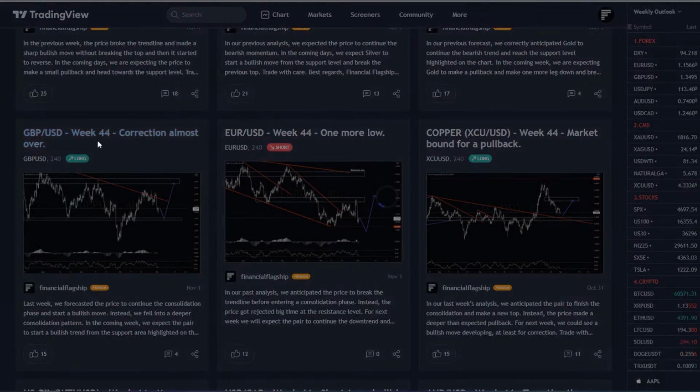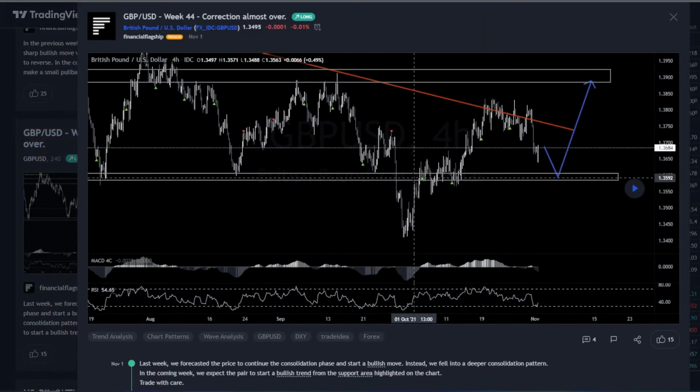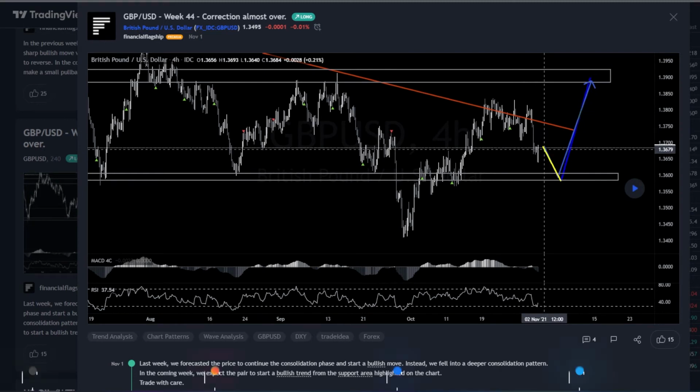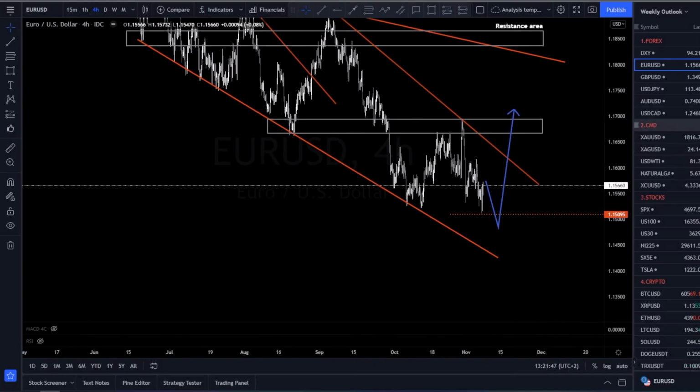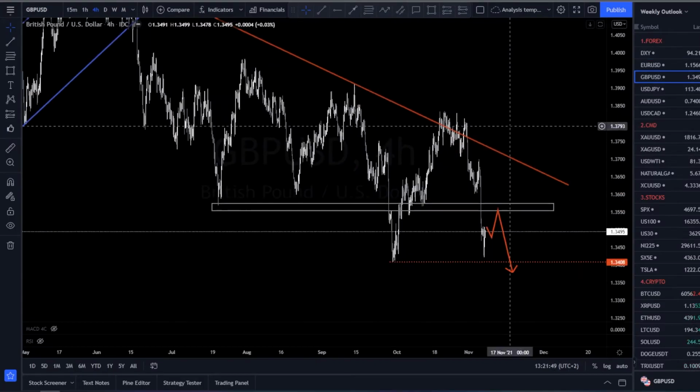Let's move on to Pound USD. In our previous forecasts, we expected the price to reach the support level and then make a new top inside this area. Unfortunately, the market broke our support, and from the looks of it, it is preparing for another drop. Let's go to our chart and see exactly what we were talking about.